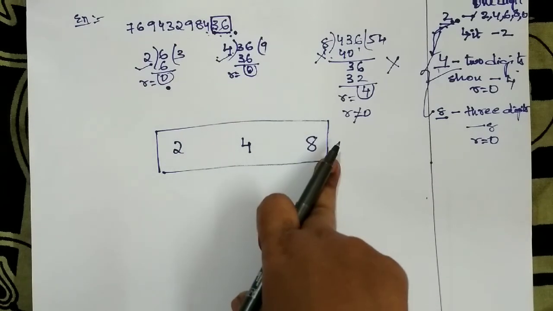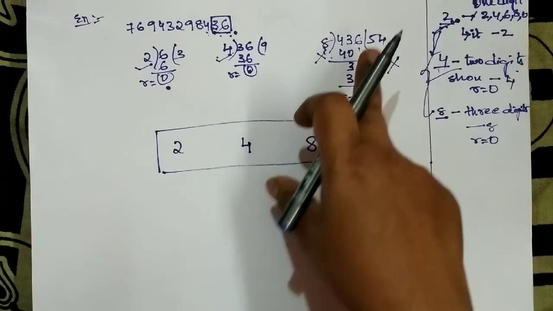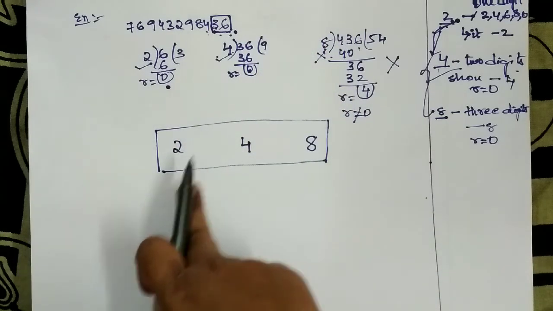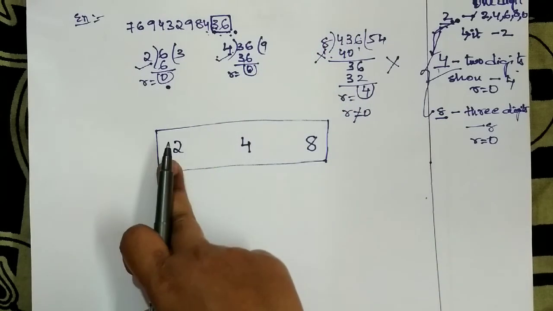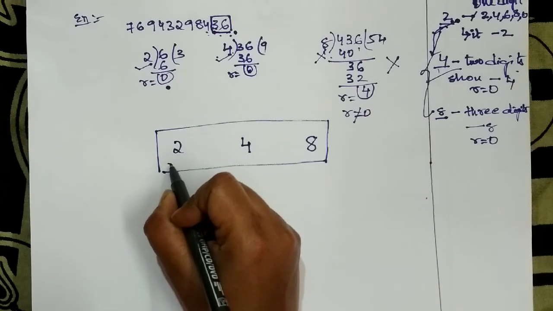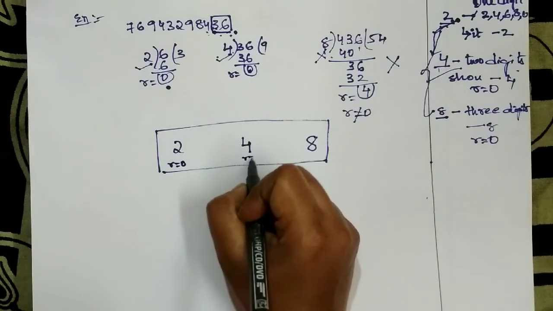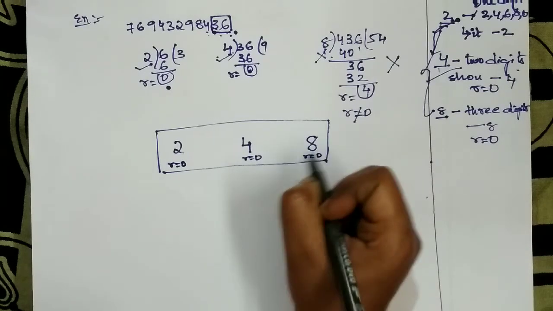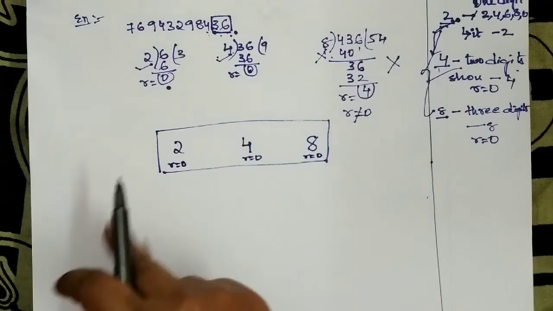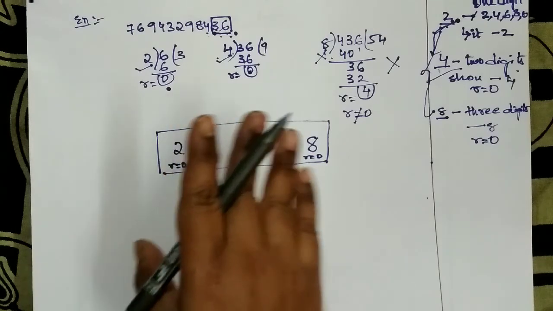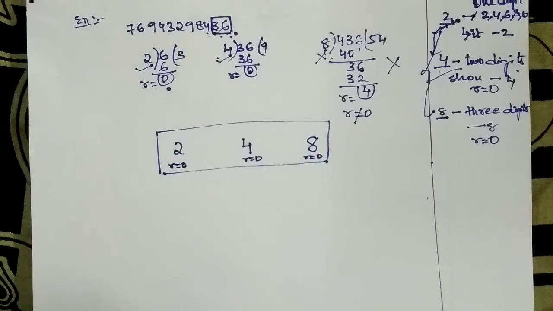To check whether a number is divisible by 8 or not, you should take the last 3 digits and divide with 8. If it gives remainder 0, then the number is divisible by 2, 4 or 8.